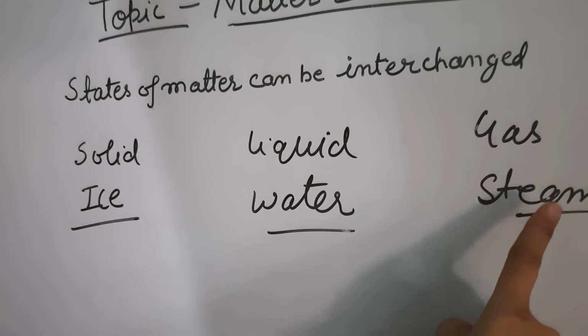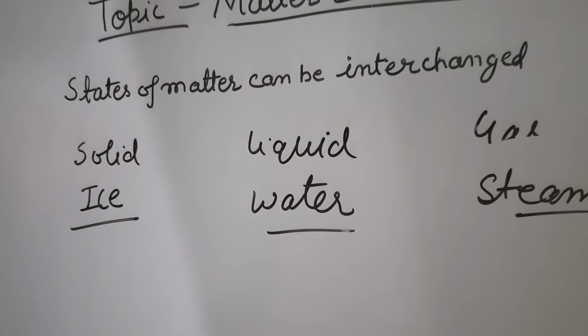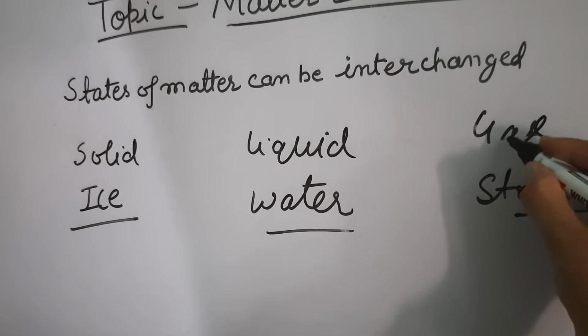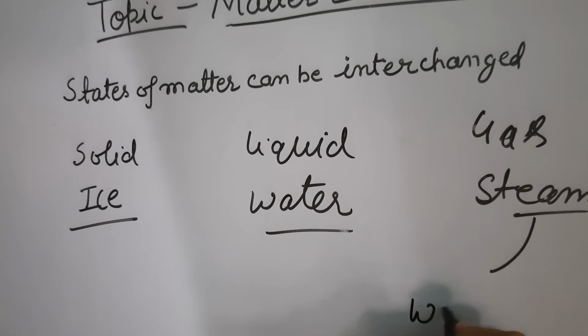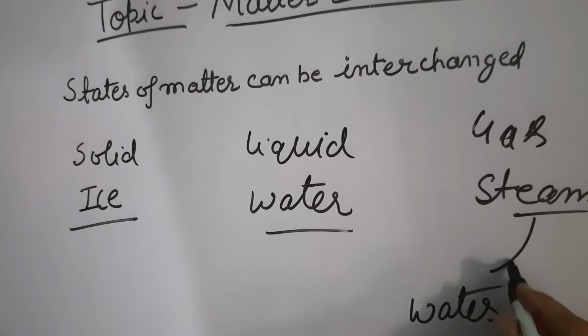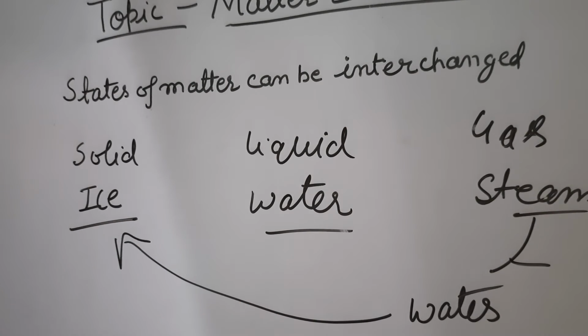Again, when we cool down the steam, what happens? We get water, and this process is known as condensation. And again if we cool down this water, we get ice. This is known as cooling or freezing.